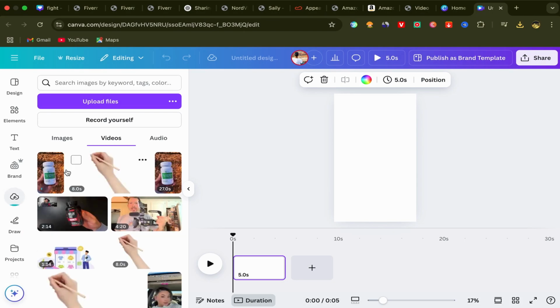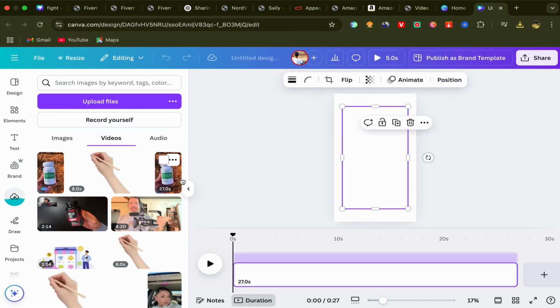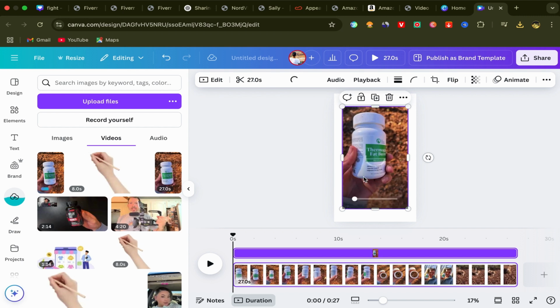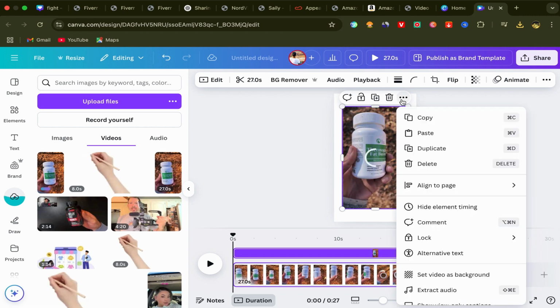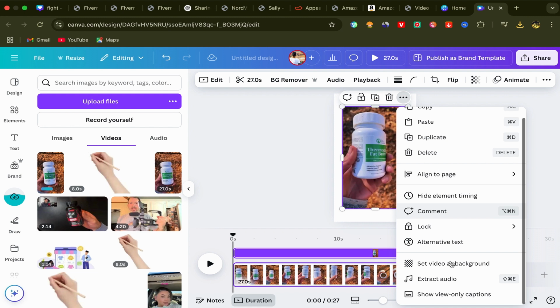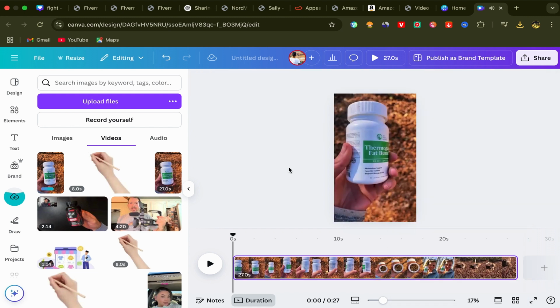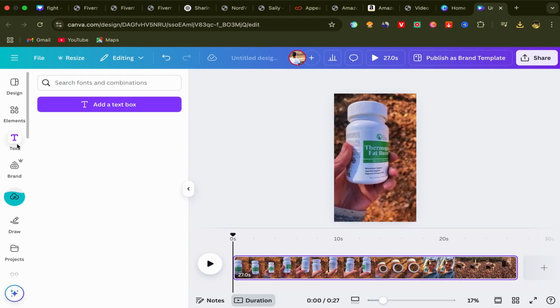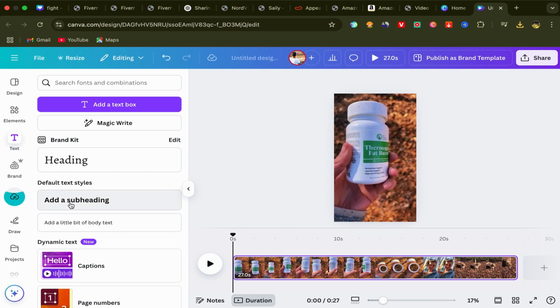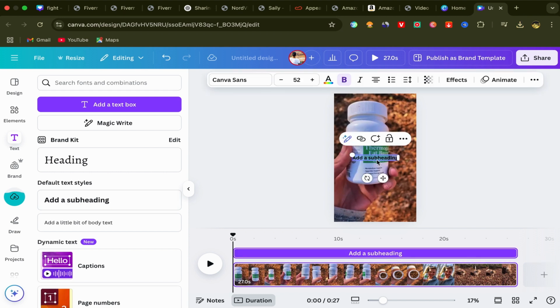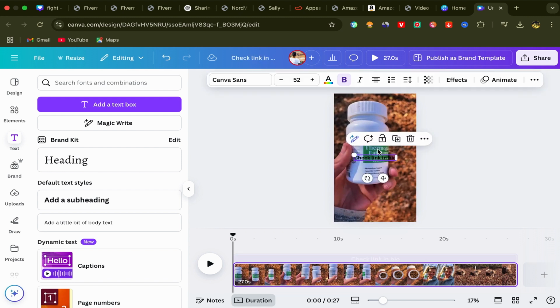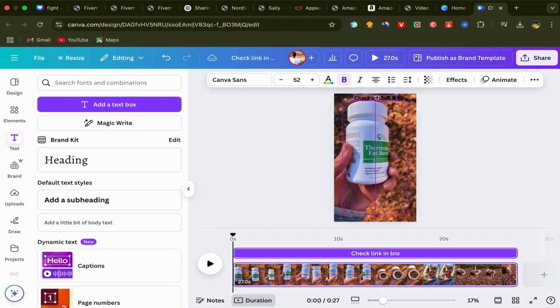Your video will be uploaded to Canva like this. Click on your video. I already have the video here, and the video will be over here on this page. Click on these three points and scroll down. Click on set video as background, and here you go. What you will do next, you will click on text. Just click on text here and click on add subheading. Okay, this one, and right here put this sentence: check link in bio.